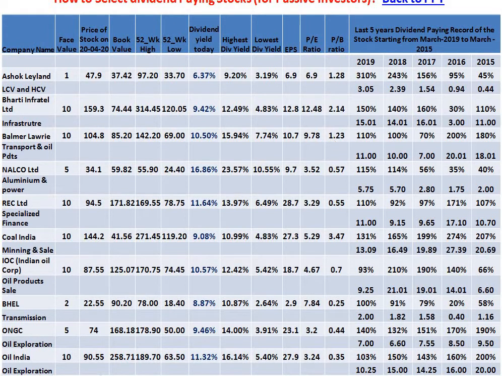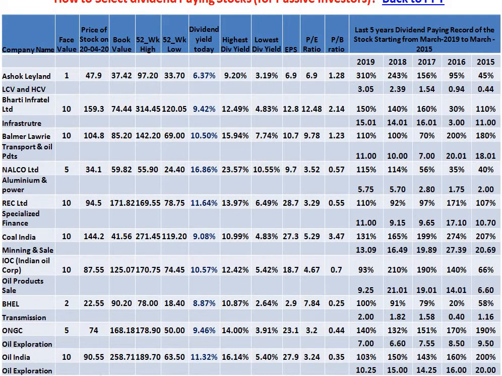PB ratio is 1.22. They are earning 10.7, say 11 rupees on every 10 rupees, and see that all the 11 rupees which they have earned, they have distributed as a dividend. Here, these people have earned 13 rupees and they have distributed 15. So from their previous cash reserves, they have given 2 rupees plus whatever they have earned. So that's how they made 15.